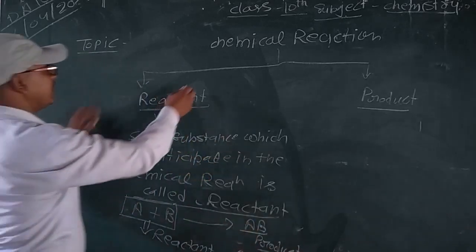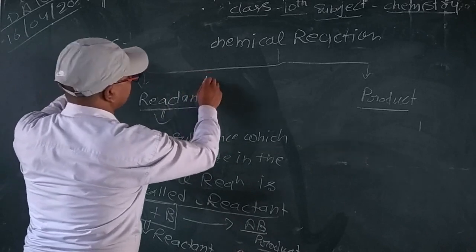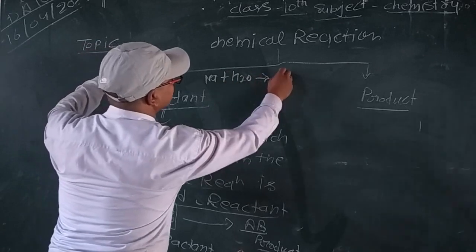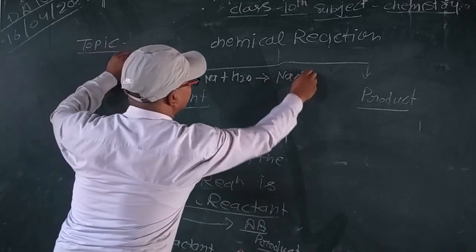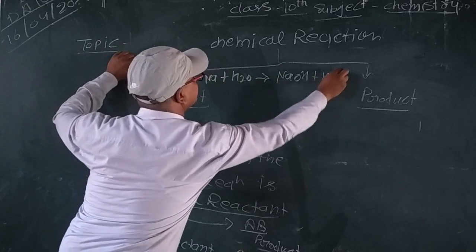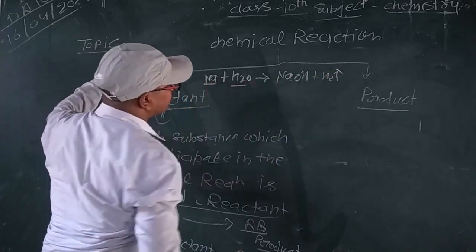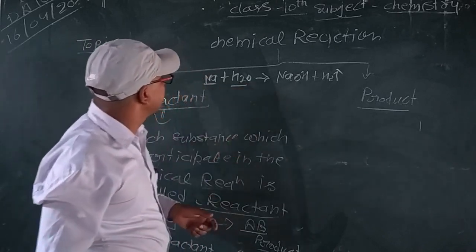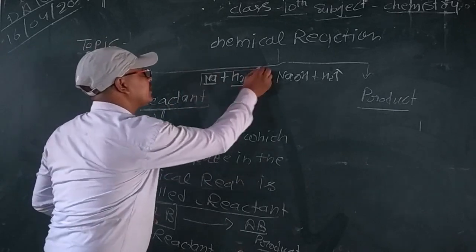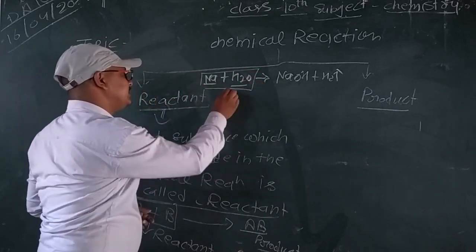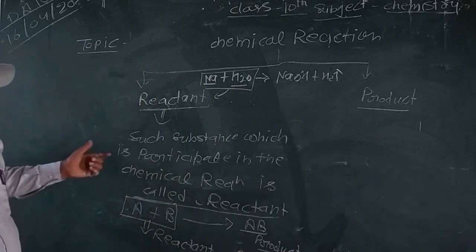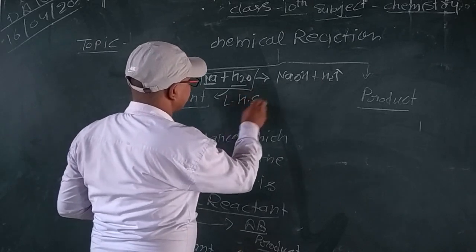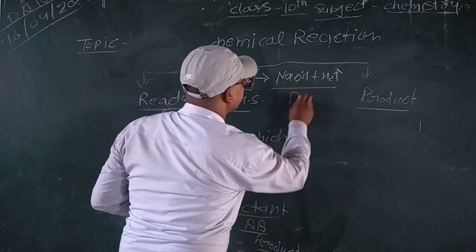For another example, sodium and H2O form sodium hydroxide and H2 gas. Sodium and H2O participate in this reaction, so they are known as the reactants. Reactants are written on the left-hand side, and products are written on the right-hand side.